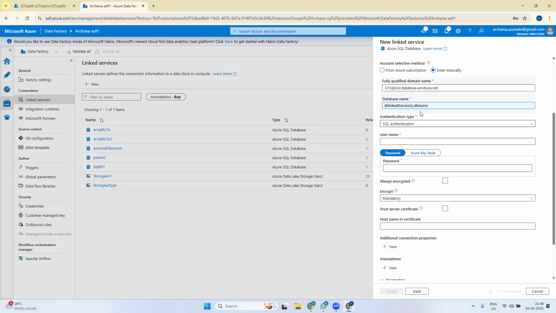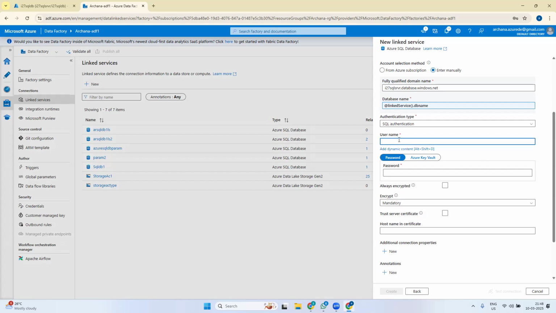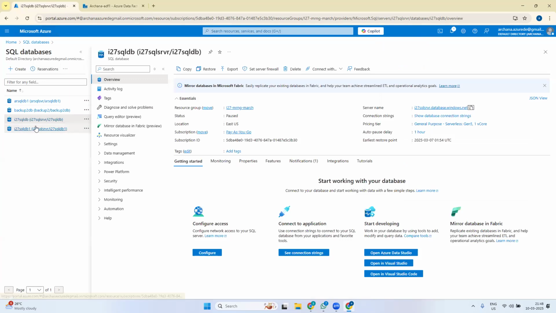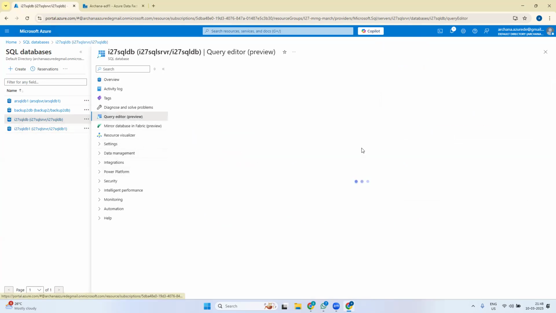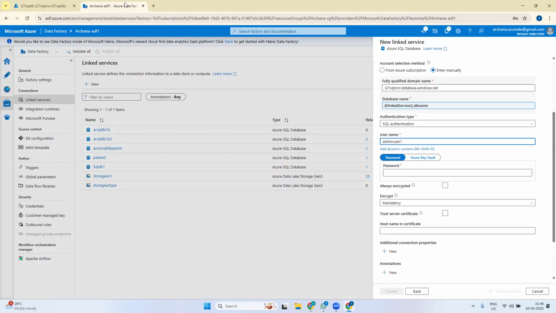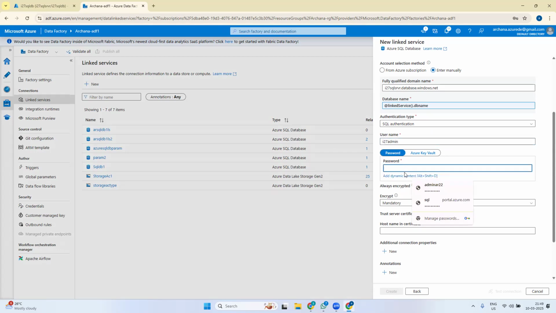Whatever name is coming in DB name, it will access that database only. Okay, SQL authentication. The ID is I27 admin. The password I know.